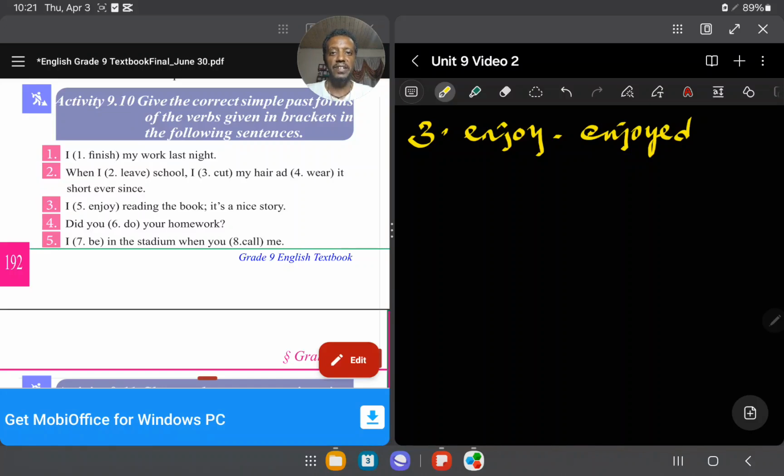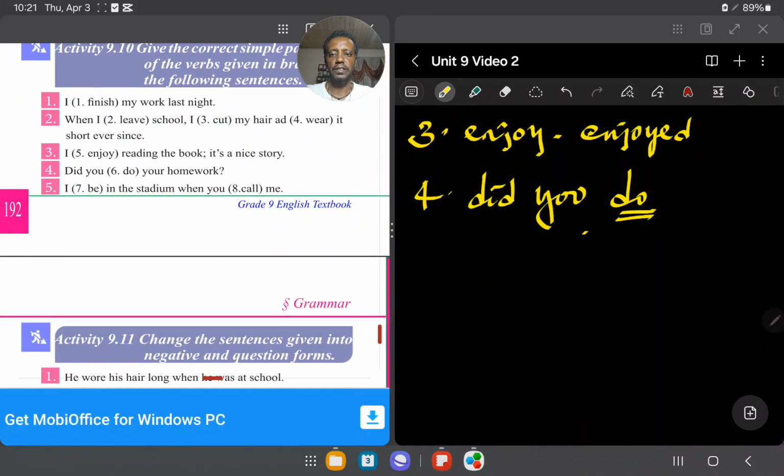You can't use two past tense forms at the same time, two actions in the simple past tense form. Okay, good. Number 4. The right answer is did you. This is a question form, yes. Did you do your homework? This is the action one. So this is a question form. Don't forget it. And number 5, I dash in the stadium when you dash me.